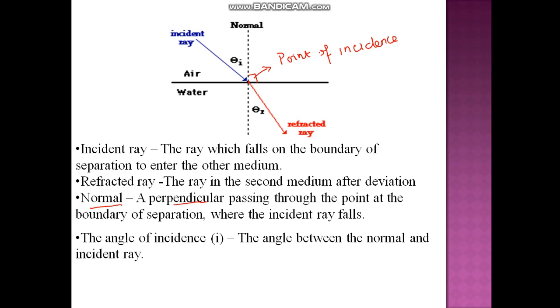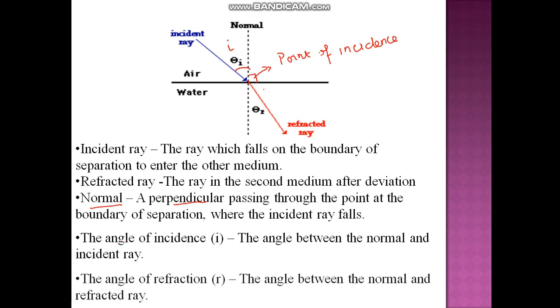Then you can observe there is an angle formed between the incident ray and the normal. This is known as angle of incidence. So angle of incidence I is the angle between the normal and the incident ray. Then we have the angle between the normal and the refracted ray. This is known as the angle of refraction. The angle between the normal and the refracted ray is known as angle of refraction.